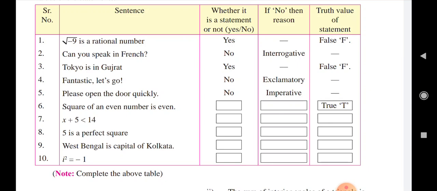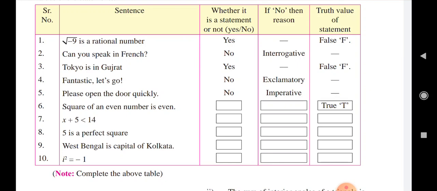Can you speak in French? No, because that is an interrogative sentence. Tokyo is in Gujarat. Yes, that is a statement, but Tokyo is not in Gujarat, that's why it is a false statement.